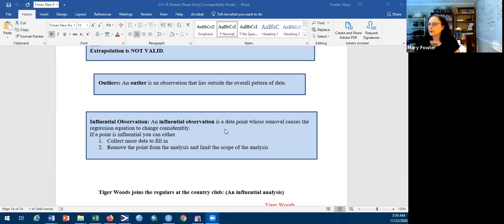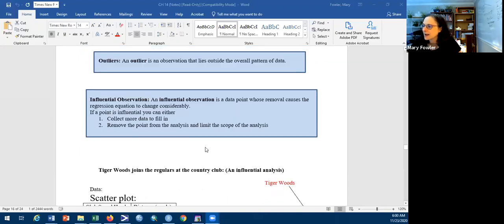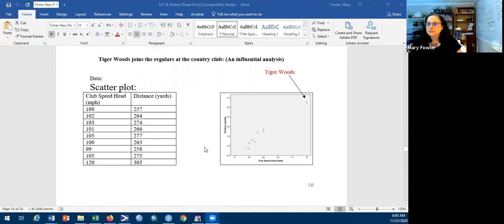All right, I have an example in the notes here. But what we want to think about is if you end up realizing that you have an influential observation, then you have a couple of choices. You can collect more data, or you can remove the point from the analysis. And if you ever remove a data point from an analysis, you have to state it. You have to limit the scope of the analysis. I have an example down here in the notes.